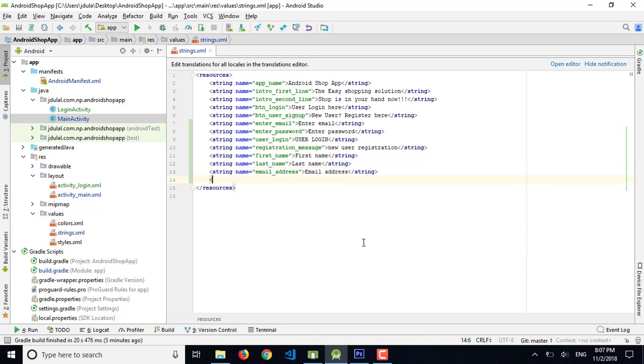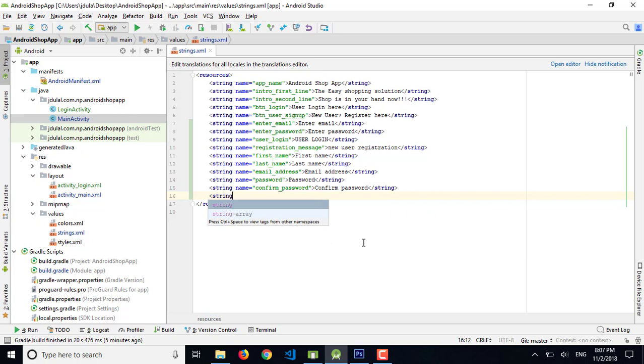The next one is password, so it's not confirmed, this is password, and the string value is password. Another one is confirm password, and the value is confirm password. Next one is string contact number, and we will use contact number.